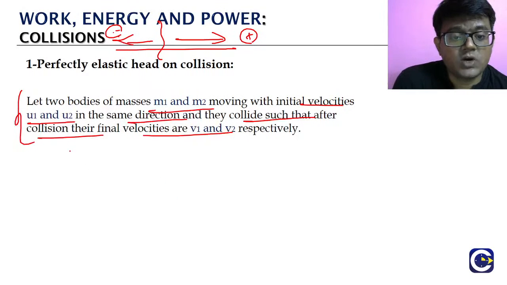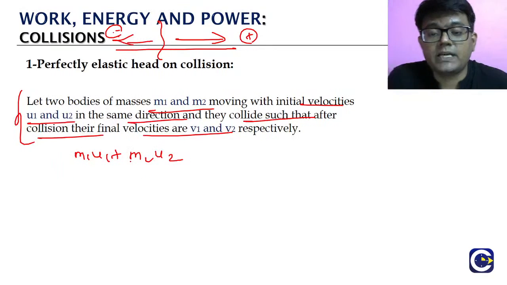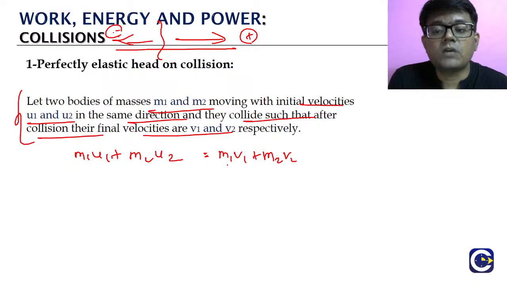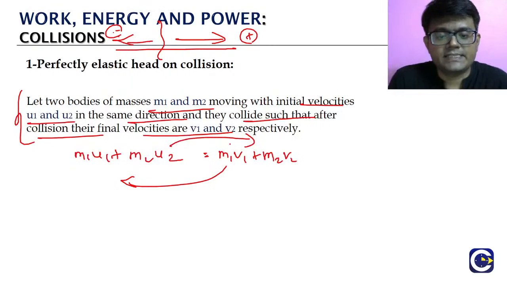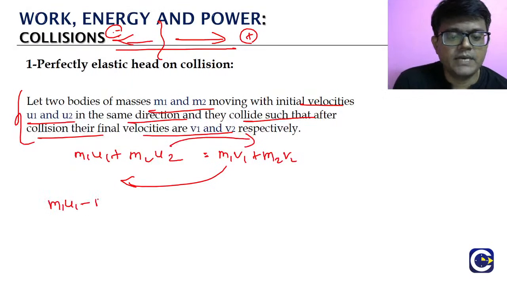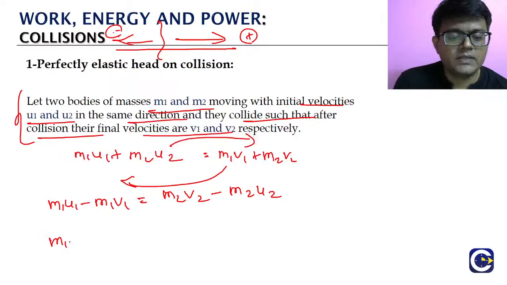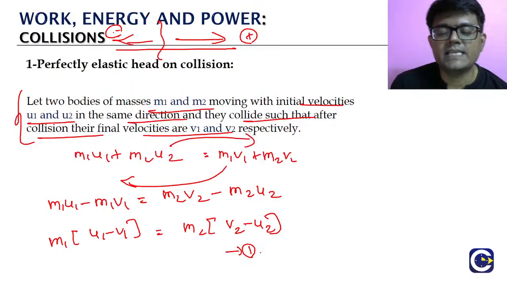The initial momentum is m1 u1 plus m2 u2. The initial momentum of both the particles is equal to the final momentum, m1 v1 plus m2 v2. Here we bring m1 terms to one side and m2 terms to the other side. So m1 u1 minus m1 v1 is equal to m2 v2 minus m2 u2. Taking m1 common, m1 into u1 minus v1 is equal to m2 into v2 minus u2. Let us keep it as equation 1.